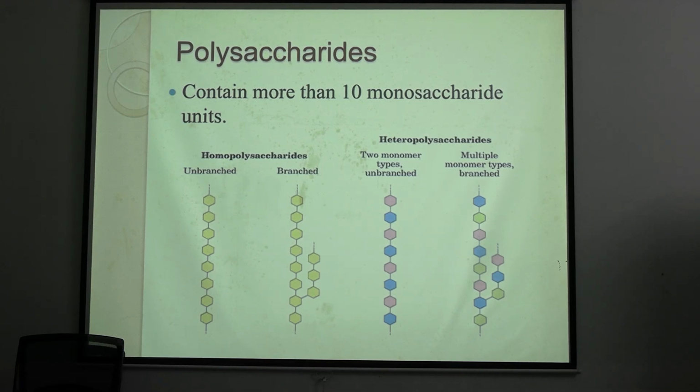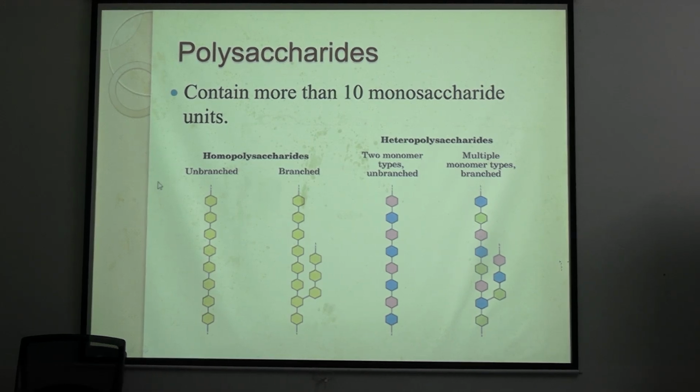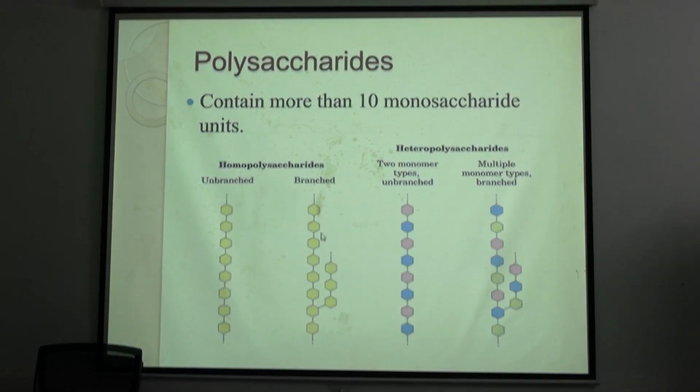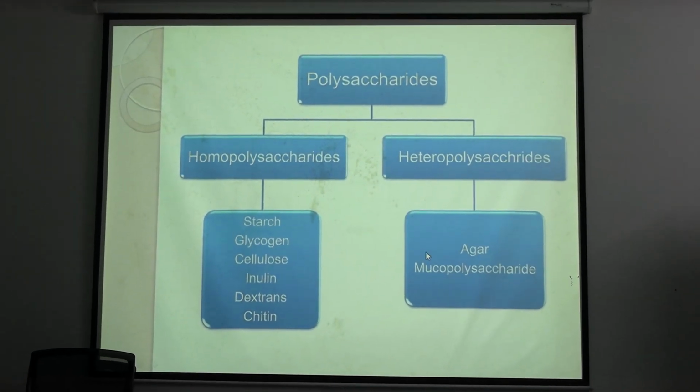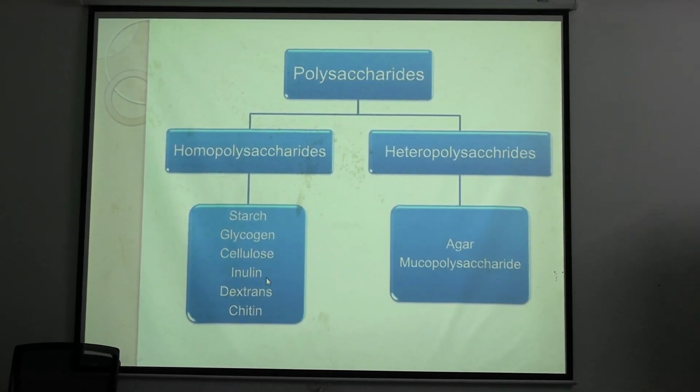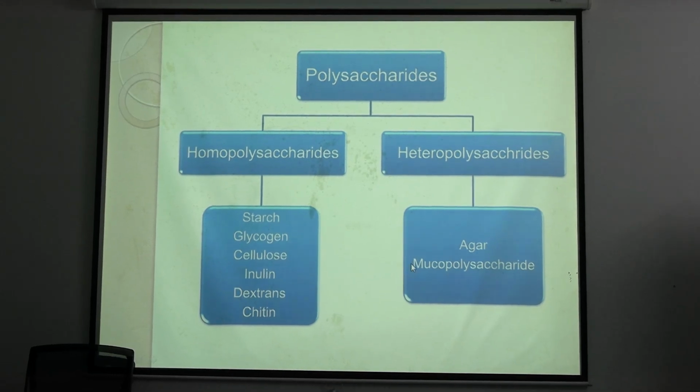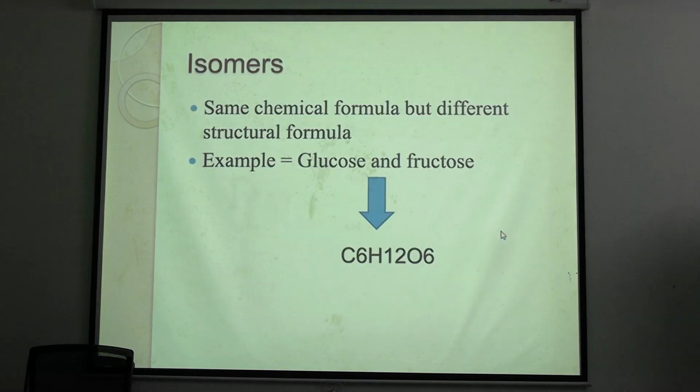There are different monosaccharides, at least more than one. Okay, and they can be linear or branched. They can be straight chain, linear, or they can be branched. Okay, so these are the examples: starch, glycogen, cellulose, dextran, chitin, inulin. All these are homopolysaccharides, and heteropolysaccharides are agar, mucopolysaccharide, etc.